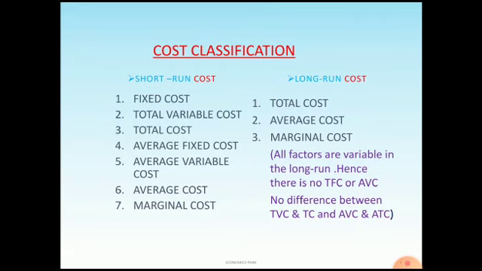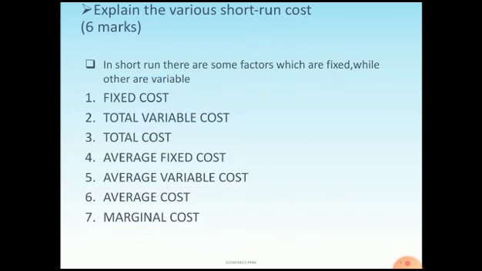Variable means it can be changed, you can increase or replace. So all the factors are variable in the long run. Hence there is no total fixed cost or average fixed cost, and there is no difference between total variable cost, average variable cost and average total cost. We'll see in more detail what these short run costs are.